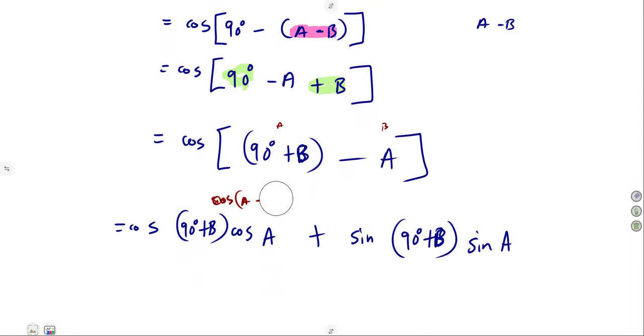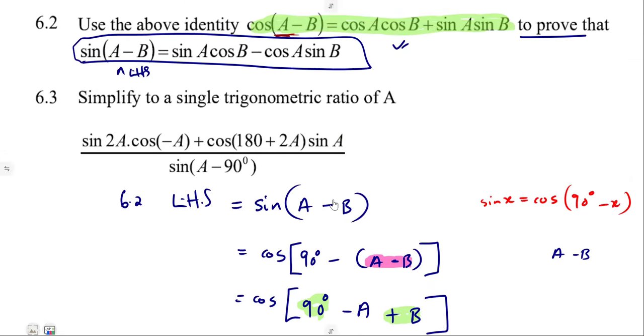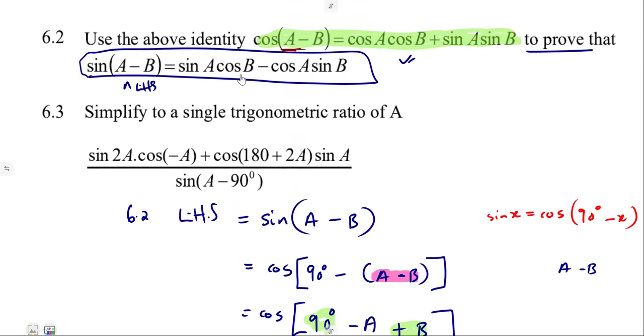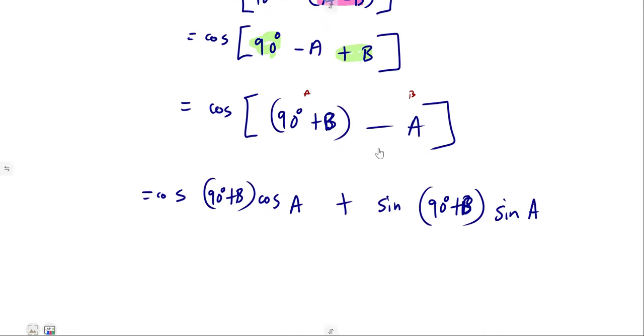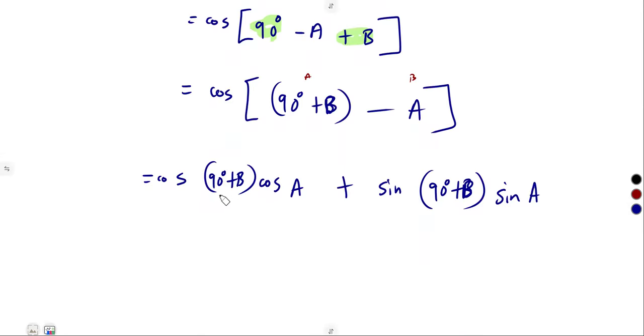After using this identity, we can see that still our answers are not the same, because they were supposed to be sine A cos B, cos A sine B. So how can we simplify up to that? Cos of 90 degrees plus x. It's a negative angle. It lies in the second quadrant. So when we are using our cofunction, it will be negative sine of x. So meaning to say, this will be negative sine of what?